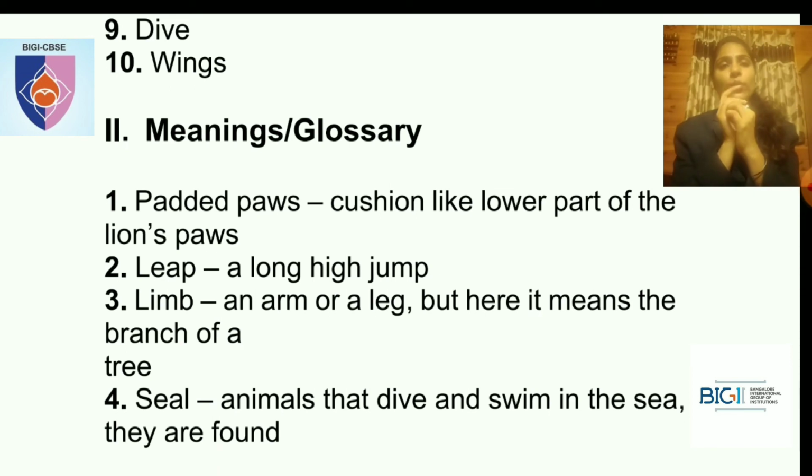So what is the second one? Leap. What is leap? A long high jump is called leap.